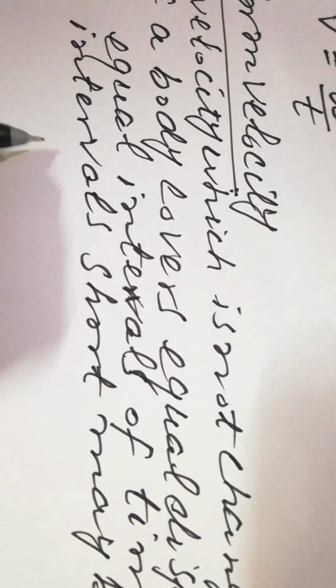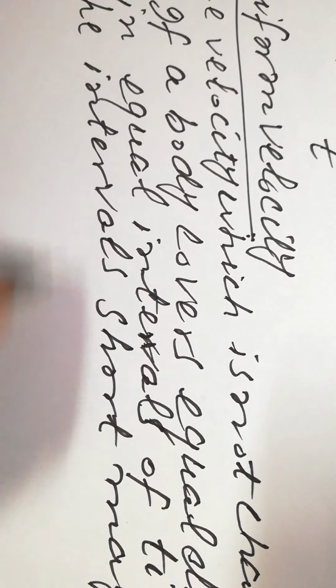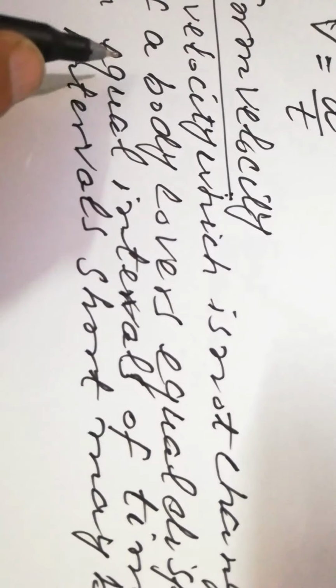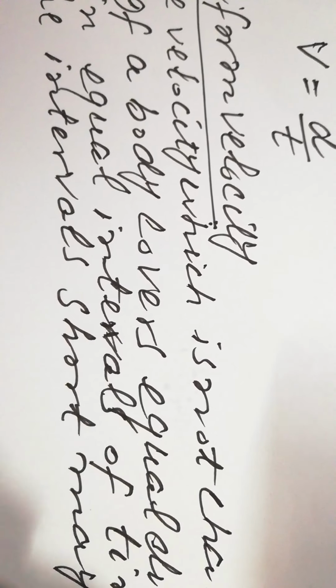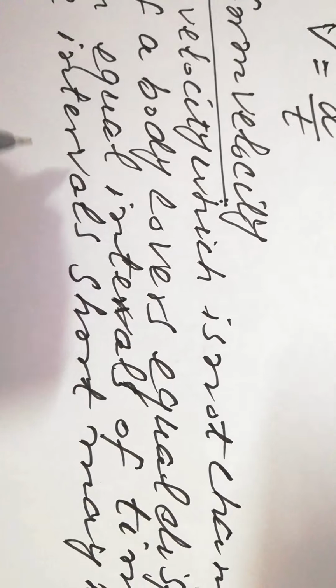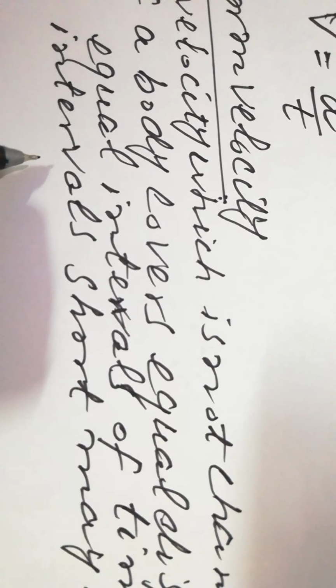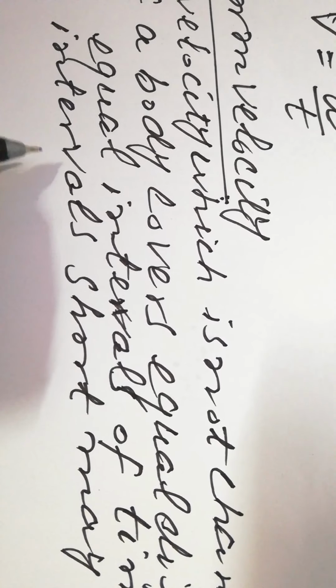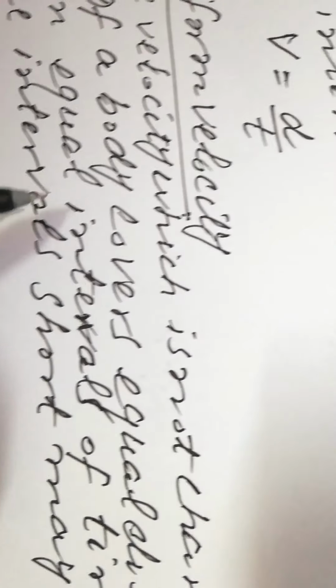I mean, if the intervals are very short, it does not matter. Look at the definition here. If a body covers equal displacements in equal intervals of time, however short the intervals may be, it is named as uniform velocity. So what is the difference between uniform speed and velocity?